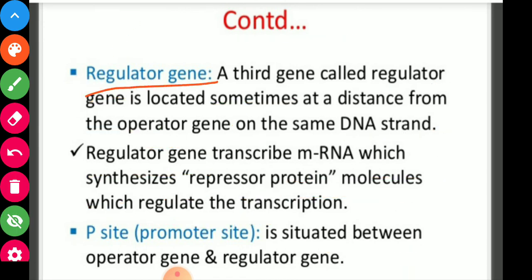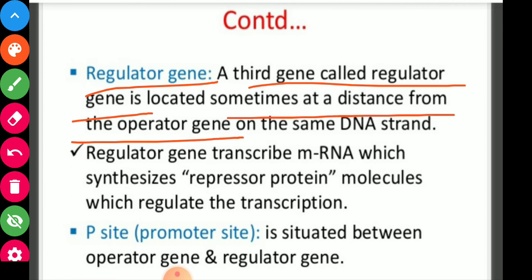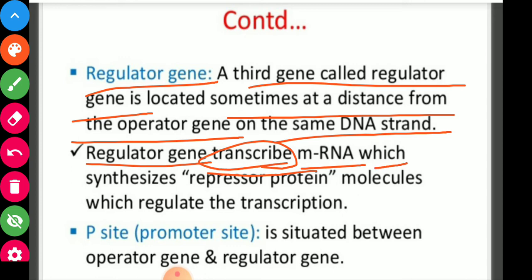Regulatory gene in operon. A third gene called the regulator gene is located, sometimes at a distance from the operator gene, on the same DNA strand. The regulator gene is transcribed into mRNA which synthesizes a repressor protein molecule which regulates the transcription.